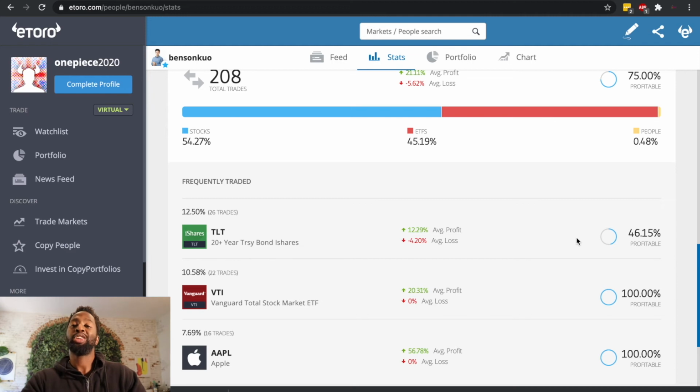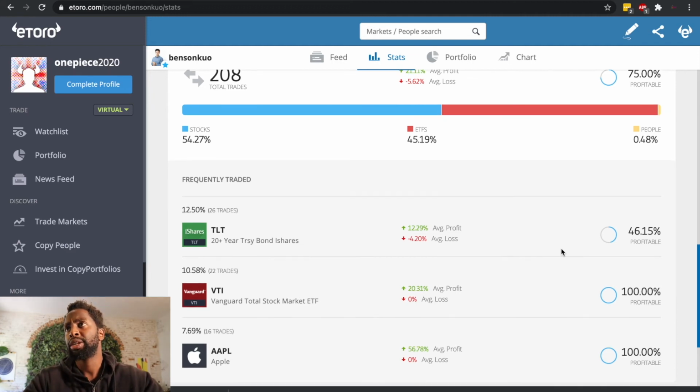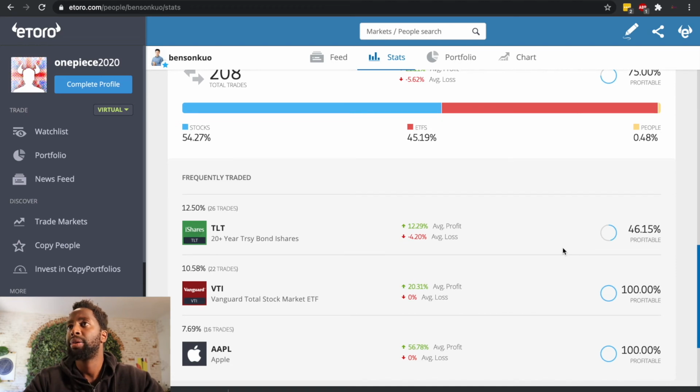Because let's say you're copying someone who opened a trade 4 months ago when Bitcoin was around $9,000 or $10,000, and you decide to copy him today. He has an open position from when Bitcoin was $9,000 or $10,000, and decides to close it when it's $30,000.